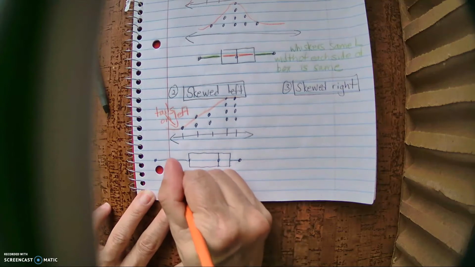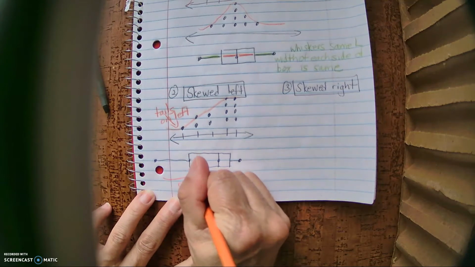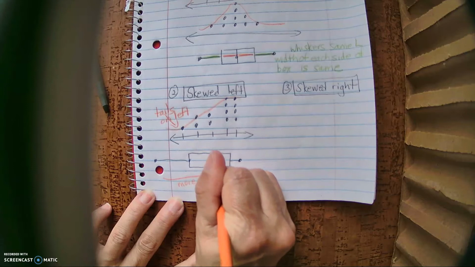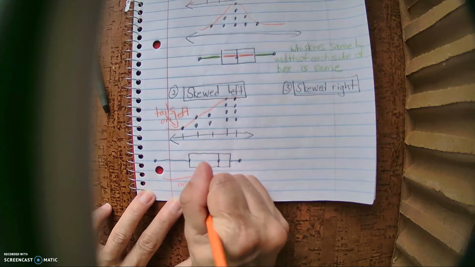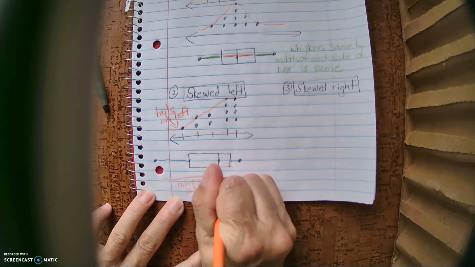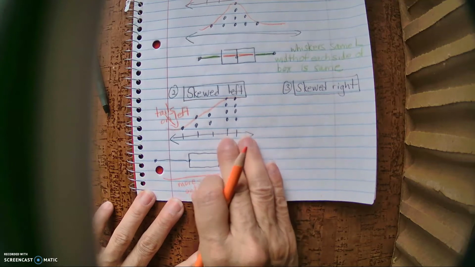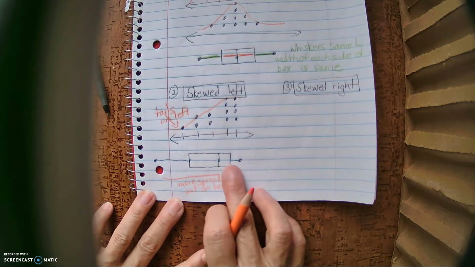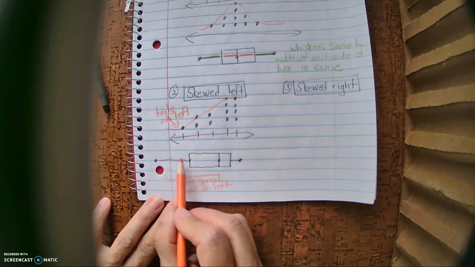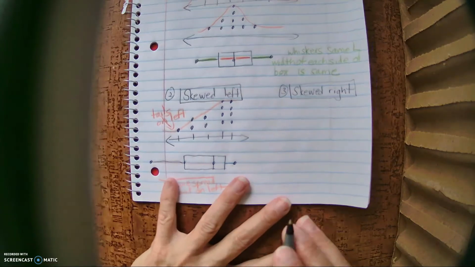So notice it's more spread out on the left side, where it's more concentrated, or they're all closer together here. So when you're looking at a box plot, you've got to look at the spread. Okay, versus skewed right.